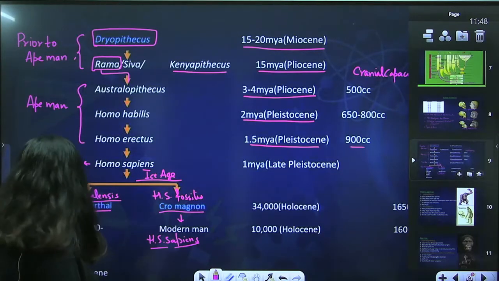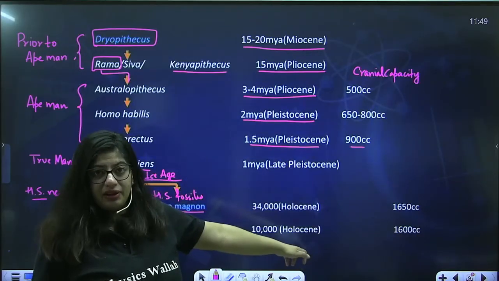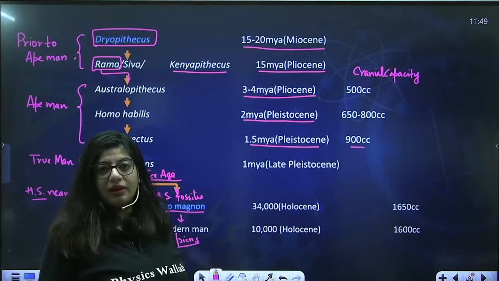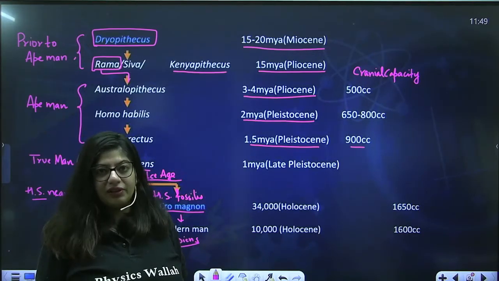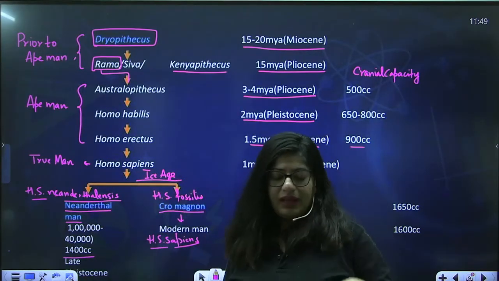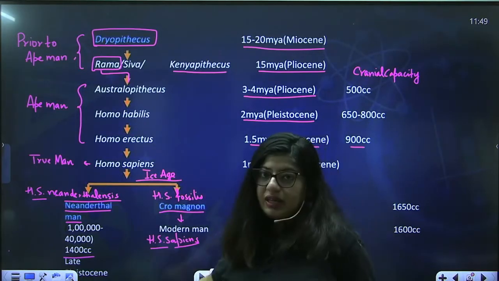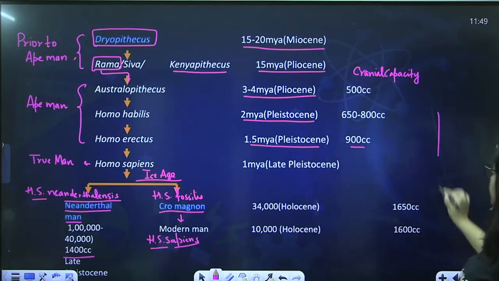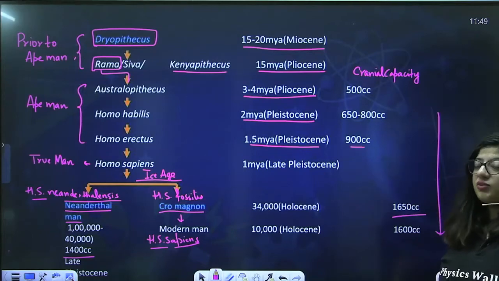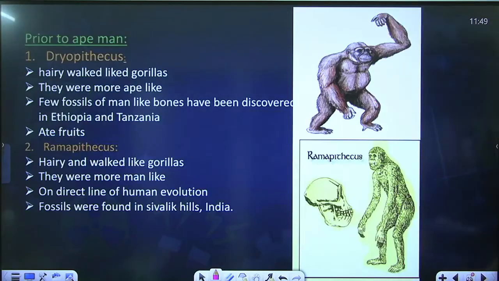Okay, one more thing. Now, one trend that you can see is changing in the cranial capacity, right? So, why did we put all these fossils in this manner? First, obviously, radioactive dating we have done, and we have seen which one came in which era. Okay. And second, increased cranial capacity was another factor why we put them into this sequence. You can see the cranial capacity gradually is increasing, with this one exception only, right? So increase in cranial capacity was one reason why we have put them in this sequence. All right. Okay. So let's talk about them one by one.